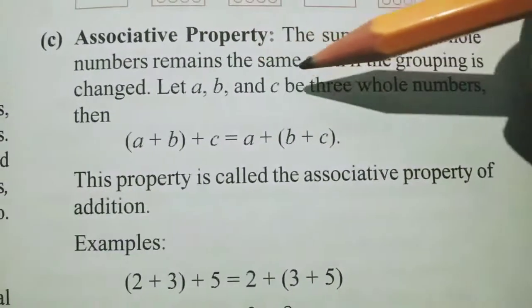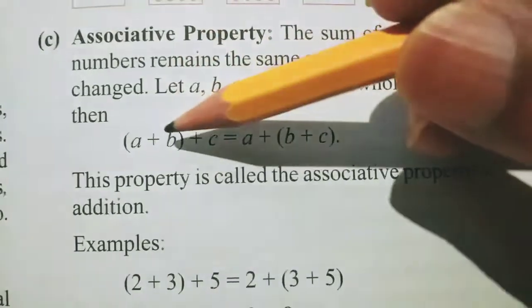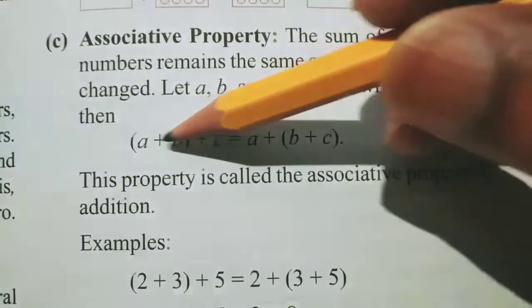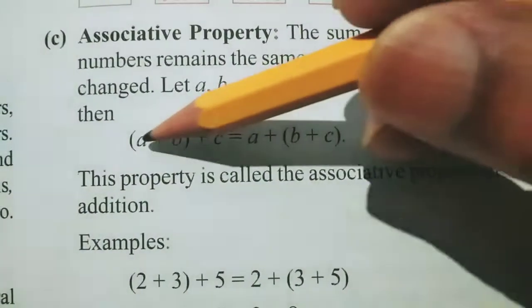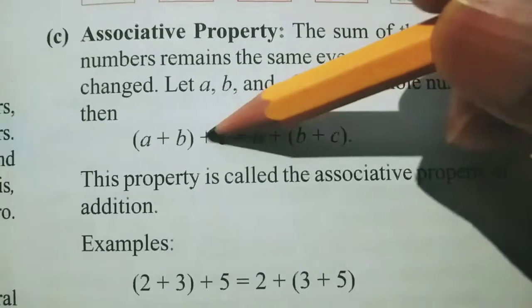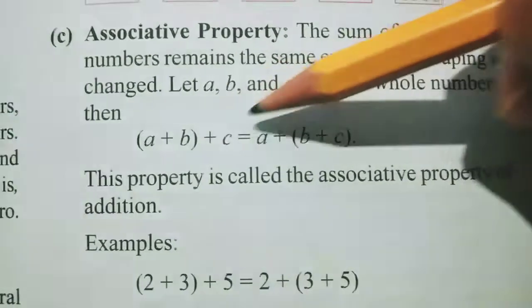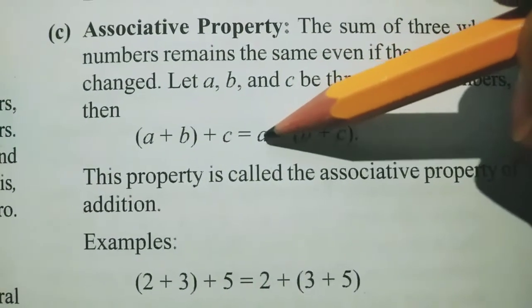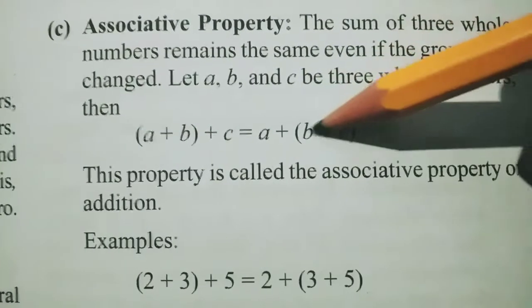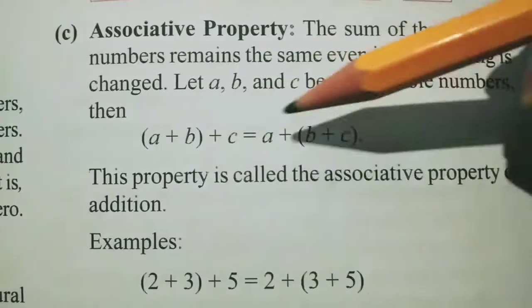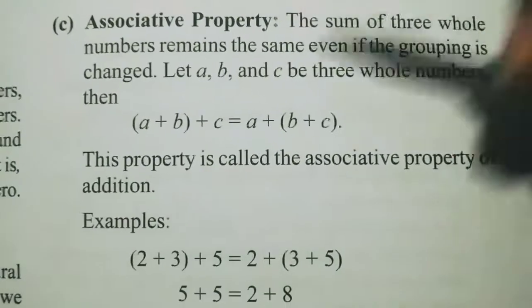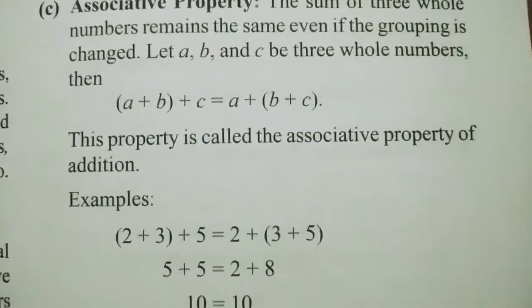Let A, B and C be the three whole numbers. Then you can see A plus B. First of all, this grouping is done. A plus B is one group, then plus C, it is outside. Then when you change the grouping, suppose now A is alone, now B plus C is in one group, then both the answers will be the same only. So this property is called the associative property of addition.